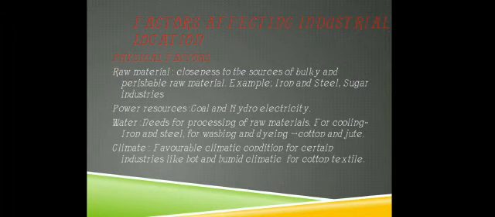Next factor is climate. Favorable climatic conditions are needed for certain industries; for example, hot and humid climate is necessary for the cotton textile industry. If we locate industries in dry climate, then the thread will break again and again. So hot and humid climate is required for cotton textile industries.